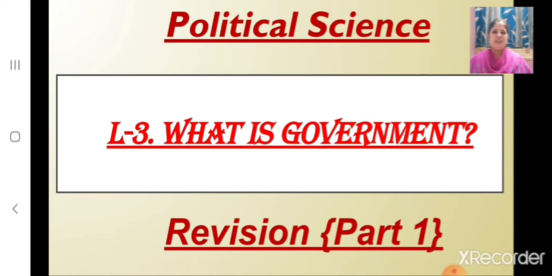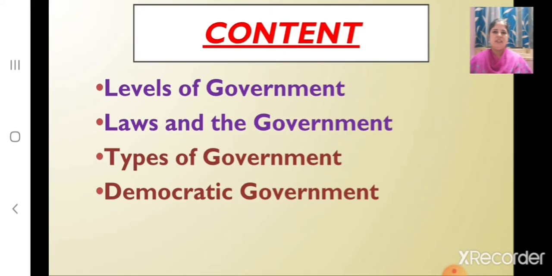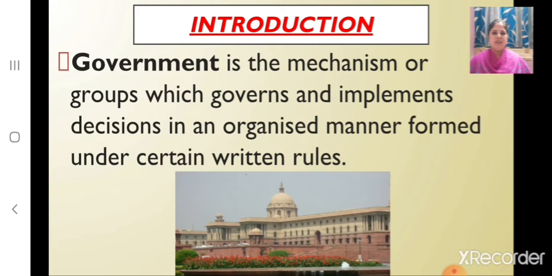Today let us revise political science, lesson number 3, what is government? Children, in this lesson we will revise about levels of government, laws and the government, types of government and democratic government. But today let us revise about levels of government and laws and the government. Now let us begin with the revision.